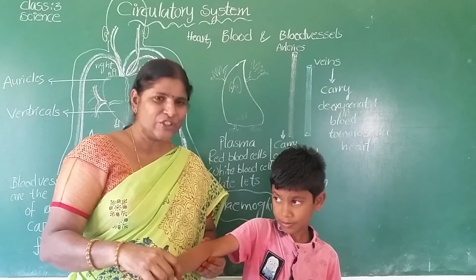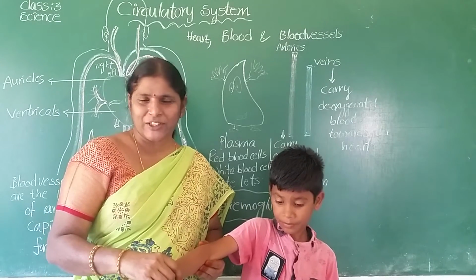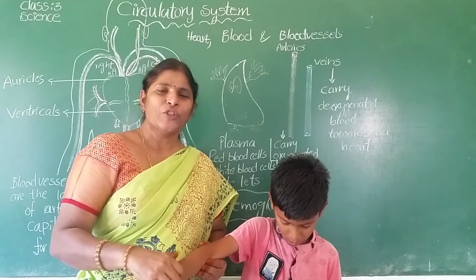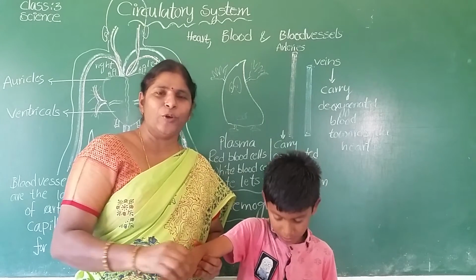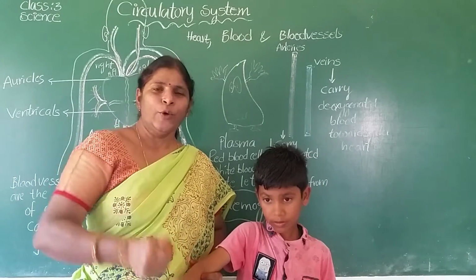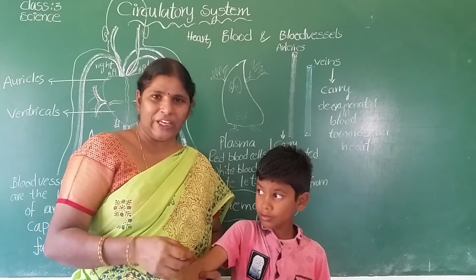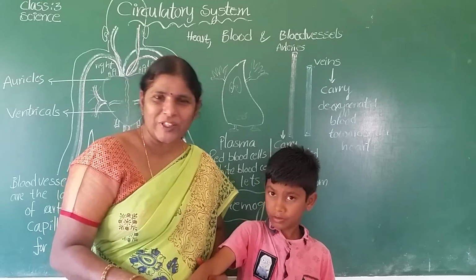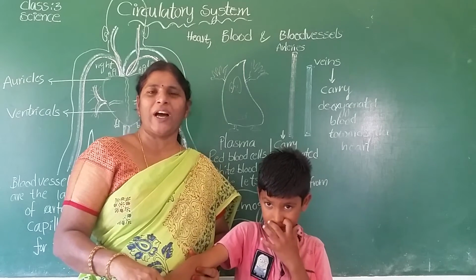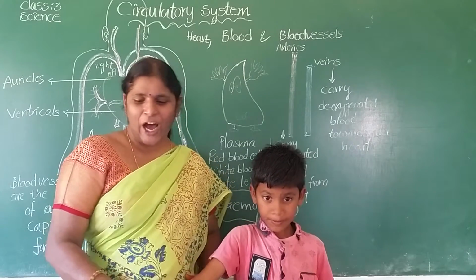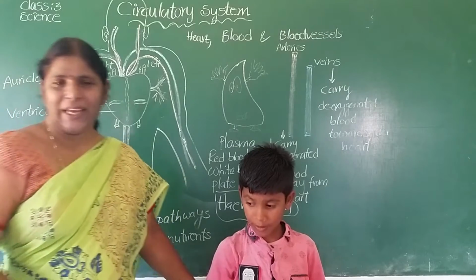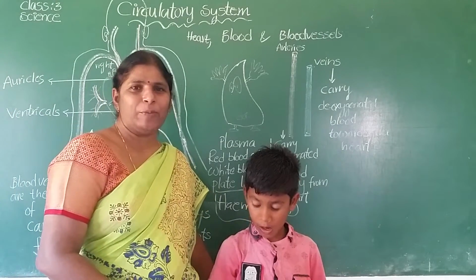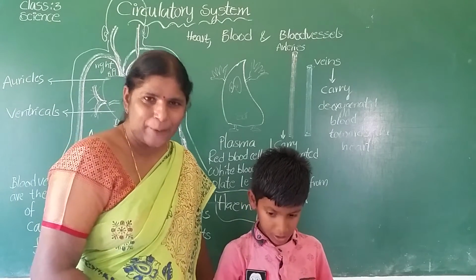Children, bones cannot move by themselves. They need something to move. So muscles are attached to the bone, and then only we can lift heavy bags, run, walk, and kick the football. All this is possible because bones and muscles work together with coordination. Is it clear? Now I am going to explain about the circulatory system.